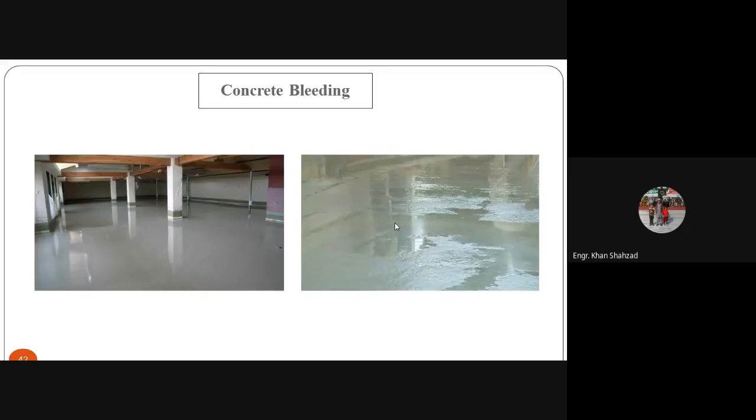So now here you can see bleeding has taken place. All the water has come to the surface of the concrete. Jalal, everything is okay? Yes, sir. Okay. Here you can see, beta, this bleeding has taken place. The water has come to the surface of the concrete. This is called bleeding of the concrete.